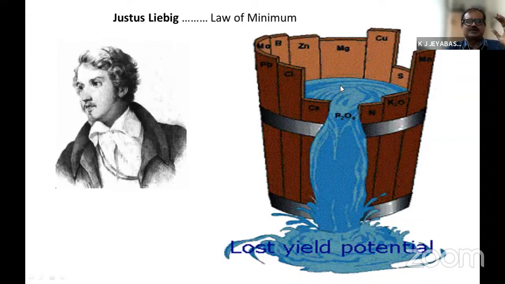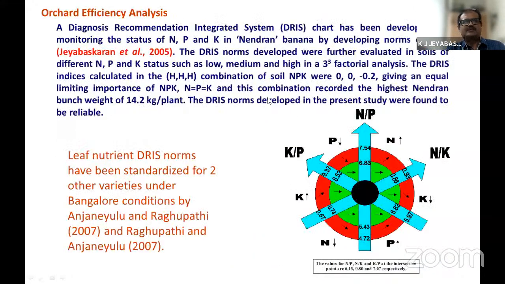He is just comparing this type of situation with nutrient management. And this is the DRIS concept that we have developed, because in this concept we are not taking a single nutrient. We are taking the proportion between two particular nutrients for the DRIS indices development. Say, for example, nitrogen versus phosphorus, potassium versus phosphorus, nitrogen versus potassium, like this. This is the center portion, like the NPK ratios of all these combinations.